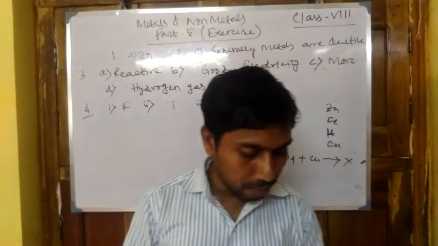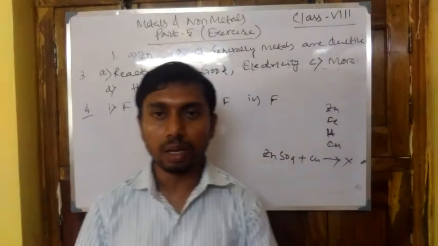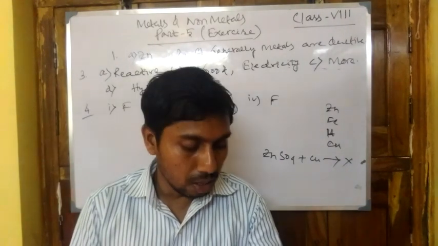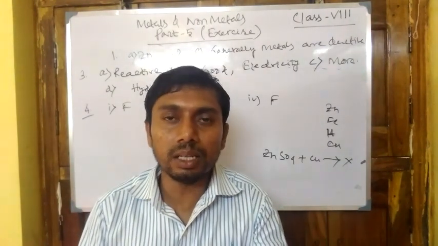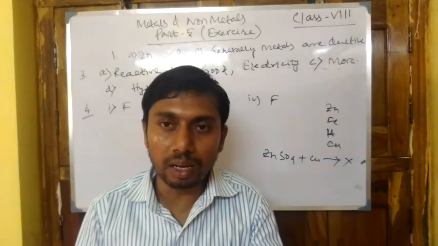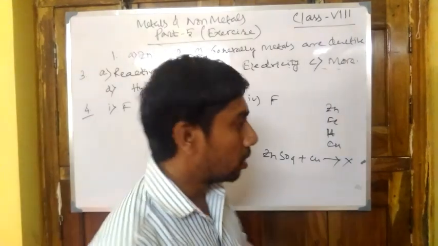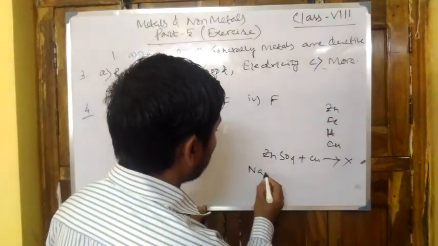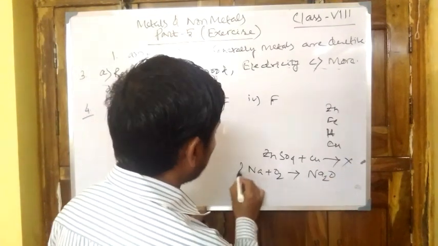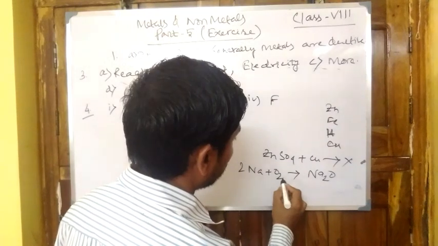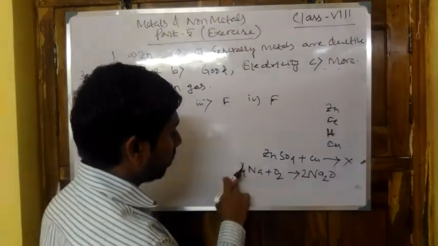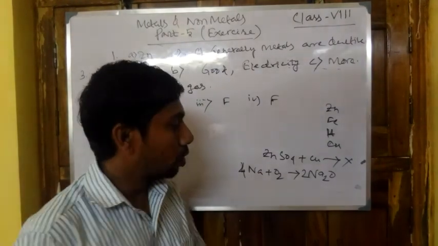Next one, sodium and potassium are stored in kerosene. We have earlier said that sodium and potassium are highly reactive in nature. They show high reactivity in the presence of air, that is with oxygen, producing the metal oxide: 4Na plus O2 gives 2Na2O.